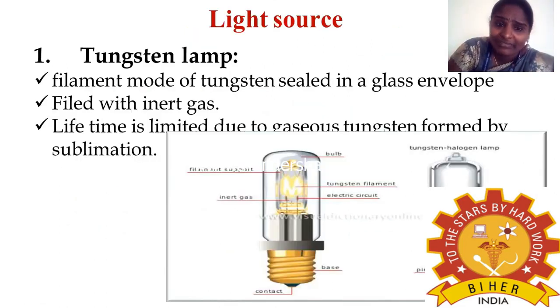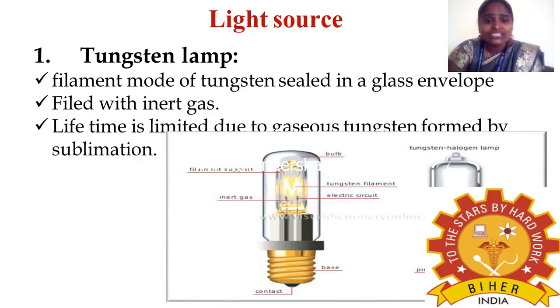So first we will see the light source. Most commonly, the tungsten filament lamp is used. You can see the diagram of the tungsten filament lamp. It is a filament made of tungsten sealed in a glass envelope, and this envelope is filled with inert gas.